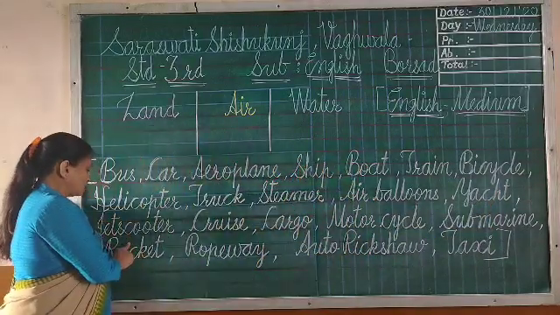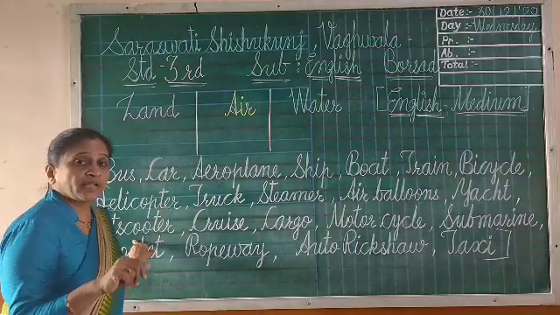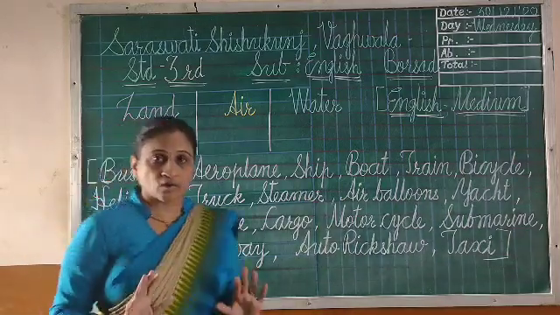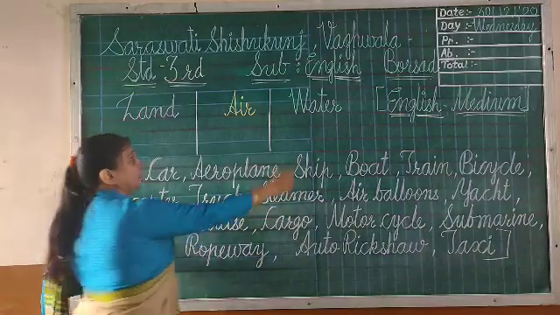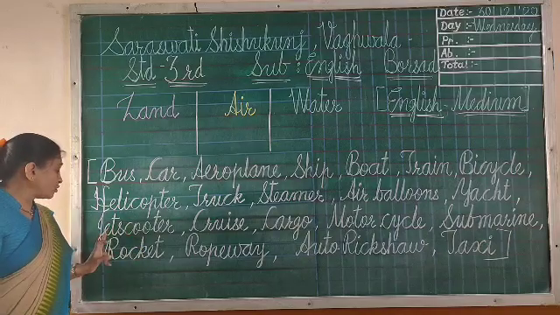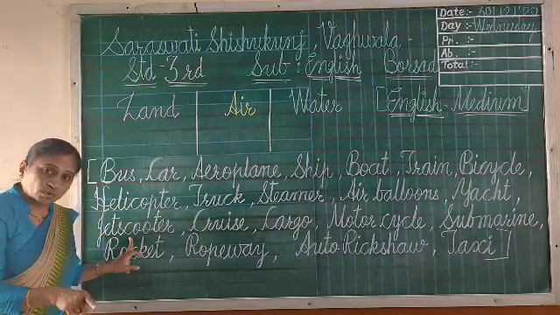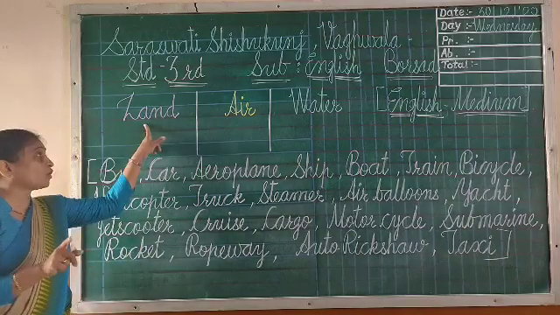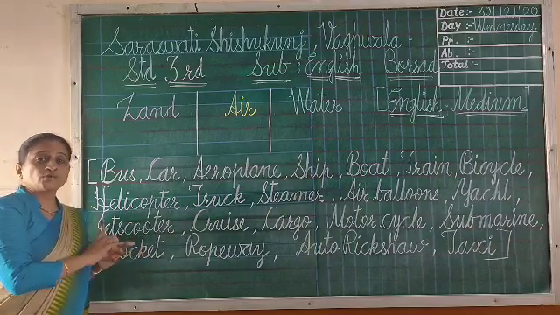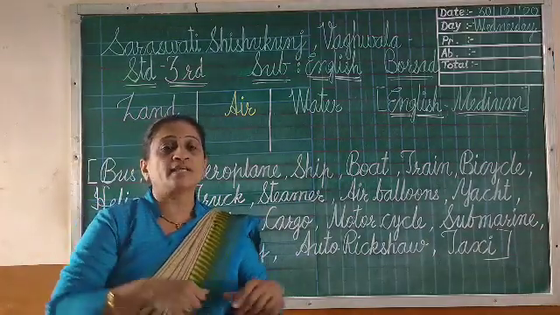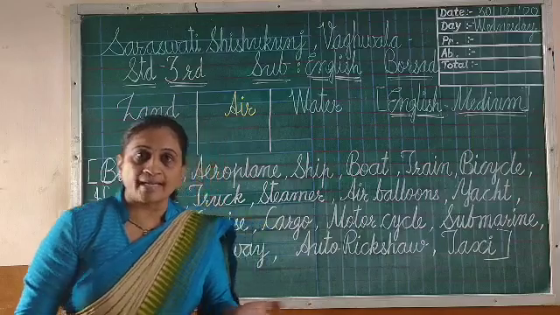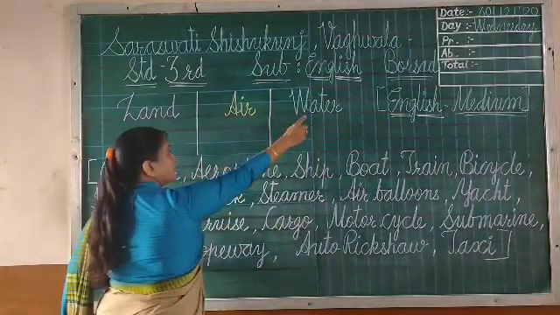Okay, then after, jet scooter. Jet scooter is sailing on the water. You can use jet scooter on water only. Okay, so jet scooter will come in the water column. This is jet scooter, not only scooter. So you have to read it. If you understand this as scooter and then write it in the land column, it will be wrong. Jet scooter can move only in water. You saw the Golmaal movie. In the Golmaal movie, they are using jet scooter on the water. It is specially for fun riding. Okay, so jet scooter will come in the water column.